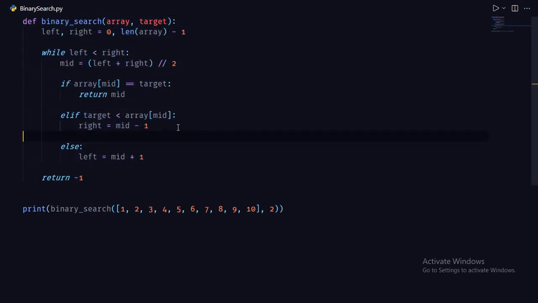So there is a principle known as DRY. It basically means don't repeat yourself. As you can see, we have repeated array of mid. So a person who is reading this may find it difficult. So what is array of mid? So what we can do, let me show you, to clean this code.